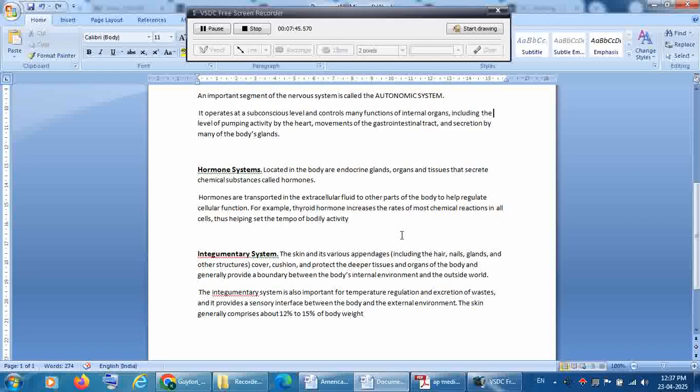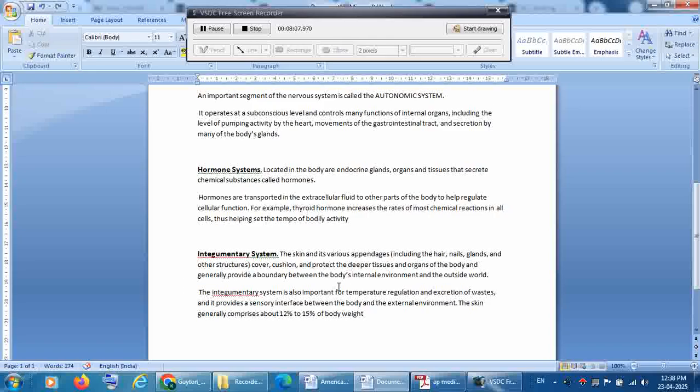Understand? And one more thing is the integumentary system. So what is the integumentary system? Here you see we have the skin and its various appendages, including the hair, nails, glands, and other structures. So on the skin we find hair, nails, and some sweat glands and sebaceous glands.